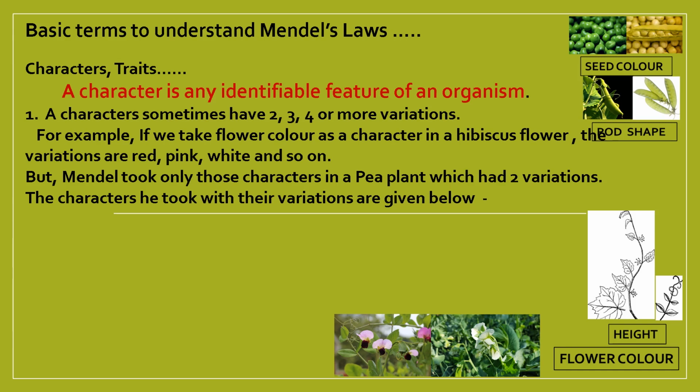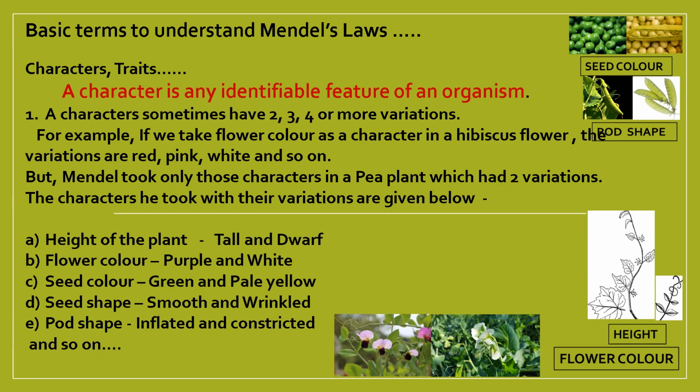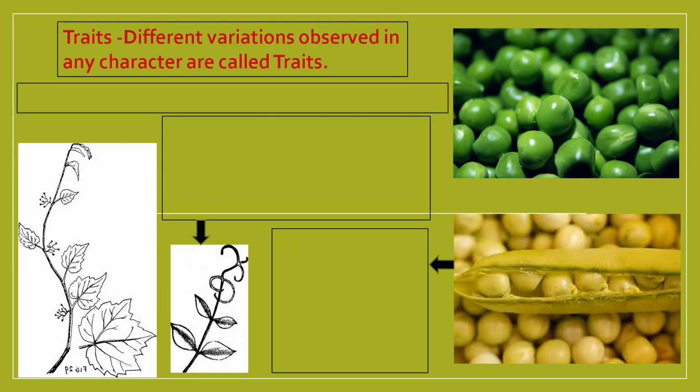So the basic characters he took were: one is height of the plant, where there was a tall and a dwarf variety; flower color, which were purple and white; seed color, which were green and pale yellow; seed shape, which was smooth and wrinkled; pod shape, which was inflated and constricted, and so on.